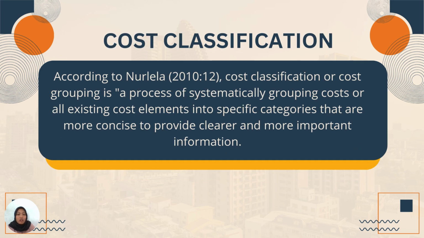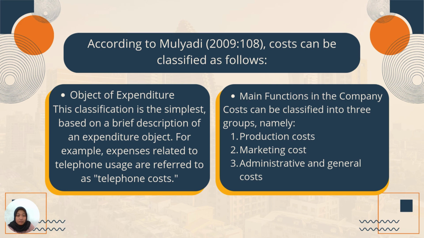The next is cost classification. According to Nur Laila, cost classification or cost grouping is a process of systematically grouping costs or all existing cost elements into specific categories that are more concise to provide clearer and more important information. The next, according to Mulyadi, costs can be classified as follows.